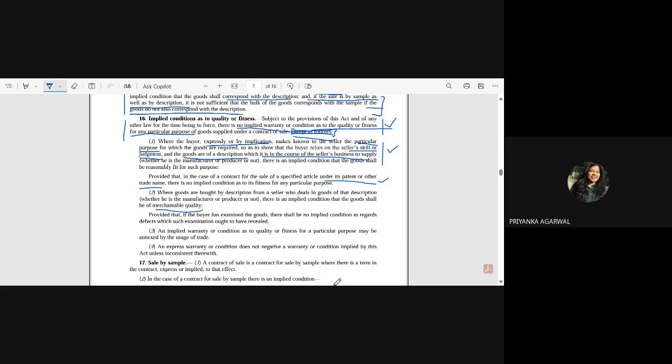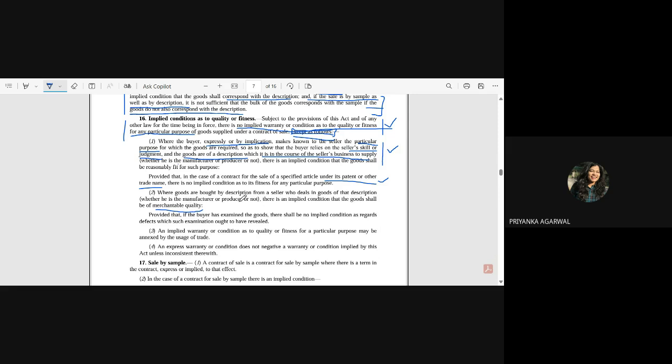Okay, what is merchantable quality? Sellable, ma'am. Yes. So, suppose you have bought a milk packet, and it has some kind of virus in it. That means it is also not sellable.